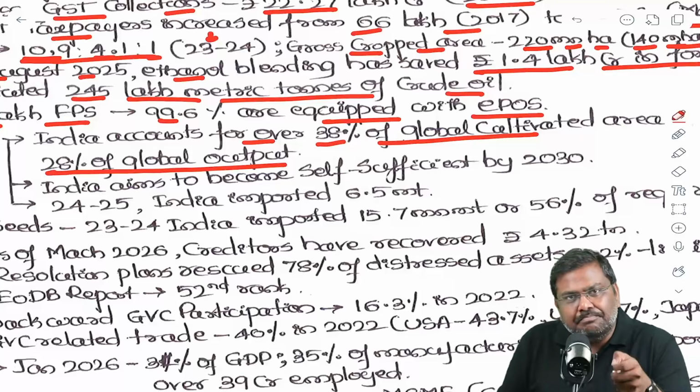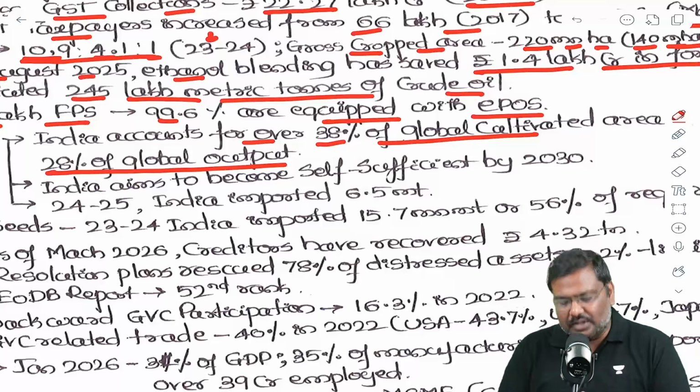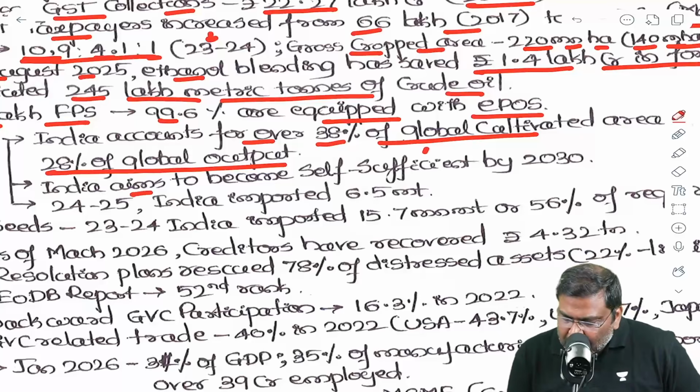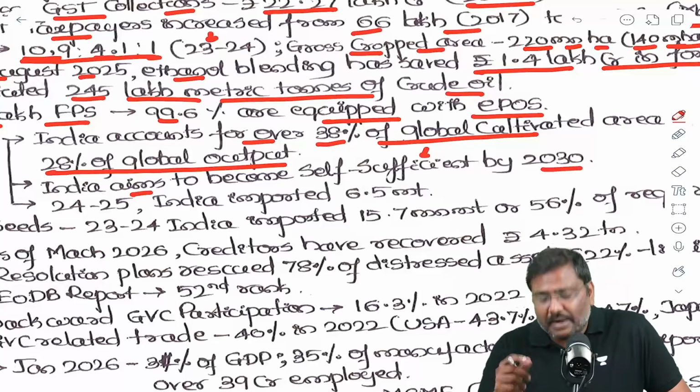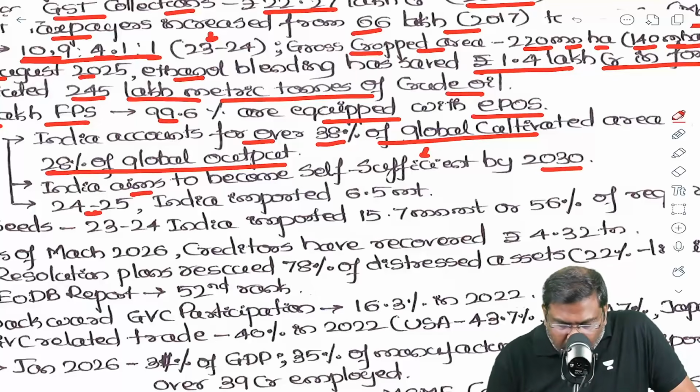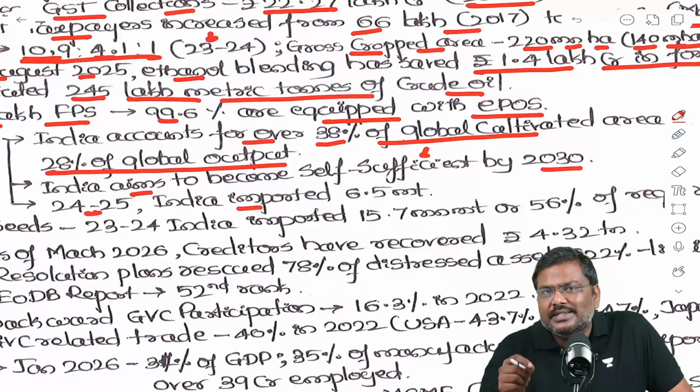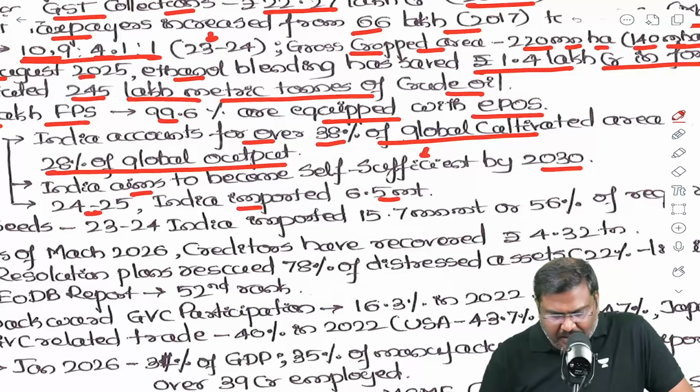India ends up importing pulses from the rest of the world. India aims to become self-sufficient, Atmanirbhar, by 2030. And in 2024-25, India imported 6.5 million tons of pulses.